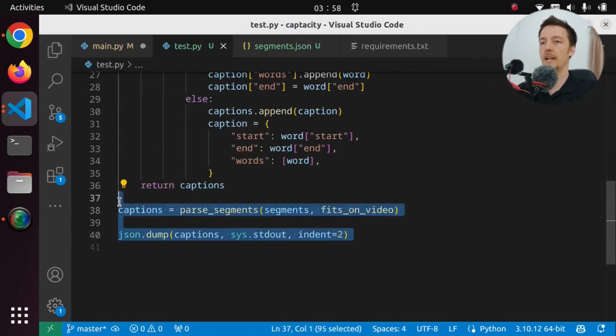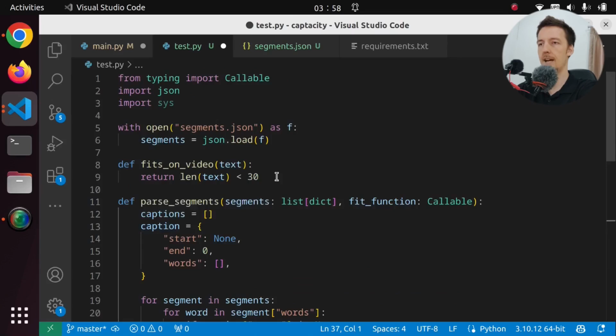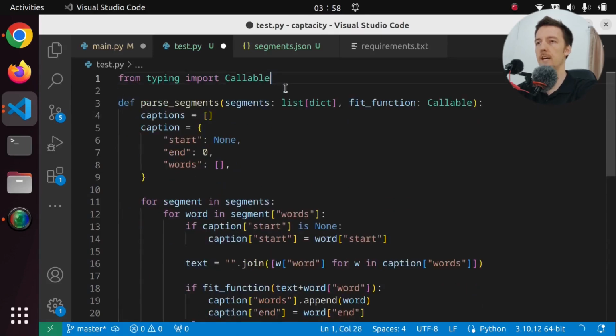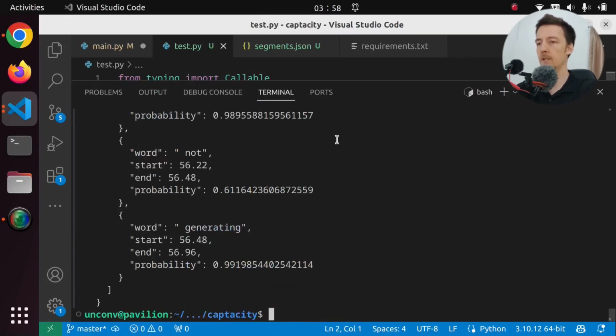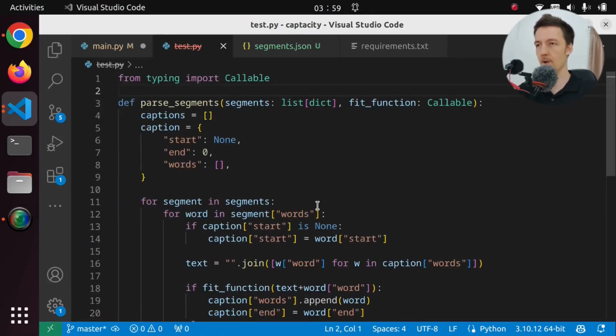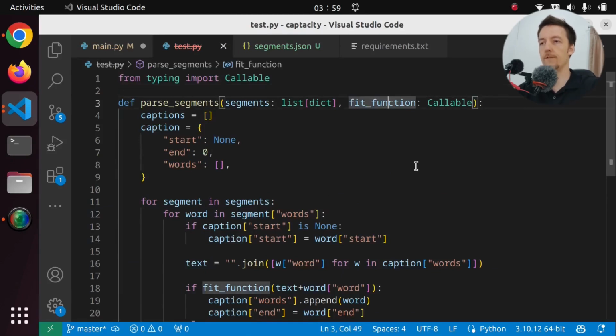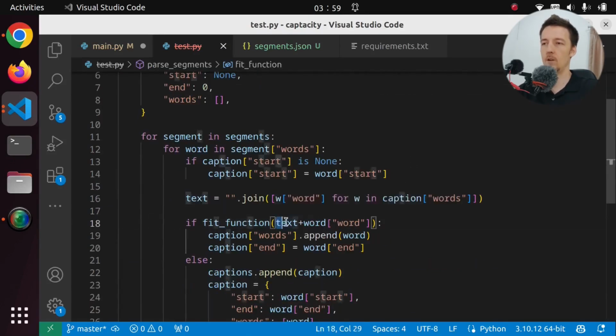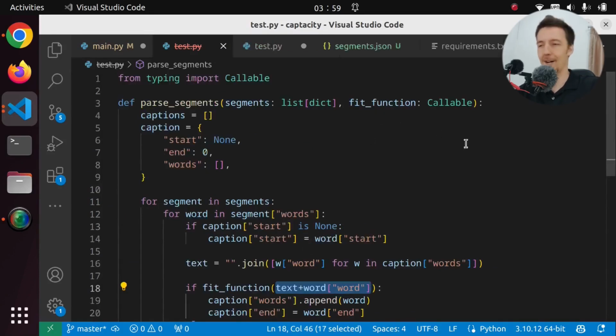Great. So now we can actually save this as its own file. And we don't have to have this fits on video in here. We just do that. And we can rename this to something like segment_parser.py. So we shouldn't have to touch this anymore because we just changed the fit function. Unless we need all of the separate words in the fit function, maybe I should do it like that. Which I guess I could do, but I think it's fine like this.